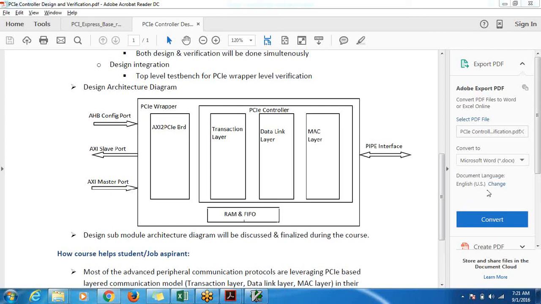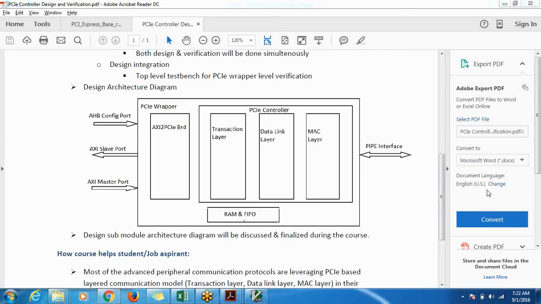As far as AXI and AHB protocols are concerned, you should know basic timing diagrams for sure: how a write transaction happens, how a read transaction happens, in both AHB and AXI. What are the features supported by AXI, features supported by AHB. The third thing is you need to know the interface signals for AHB and for AXI. The implementation part like AXI BFM, AXI generator, and all those things we'll be doing in the class itself.